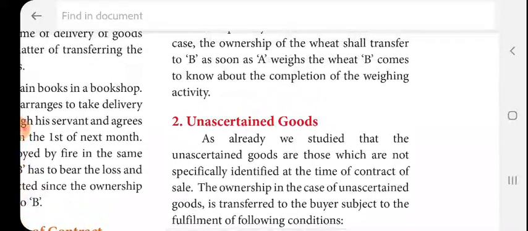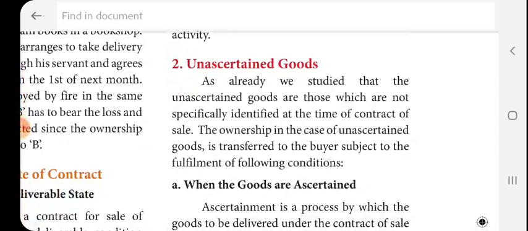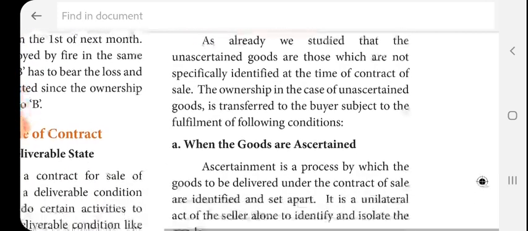unascertained goods. So first one, passing the property. Transfer of title of a property is called passing property. This passing property can execute first with specific goods at the time of contract, beyond the date of contract. Then unascertained goods. As we already studied, unascertained goods are those which are not specifically identified at the time of contract of sale. Here the ownership in case of unascertained goods is transferred to the buyer subject to the fulfillment of the following conditions.